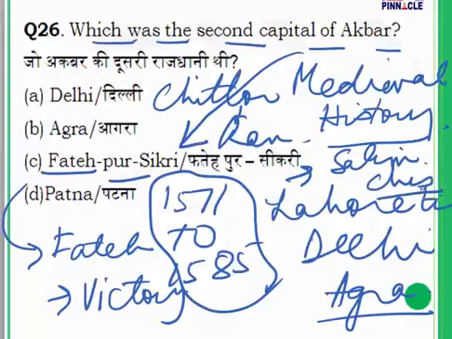So these are the important things about Fatehpur Sikri. Originally he named the city Fatehbad, and later it was made Fatehpur Sikri. So the answer is C for question number 26.